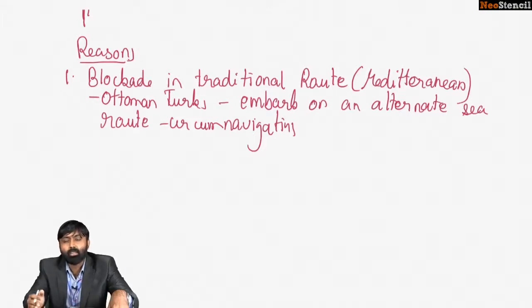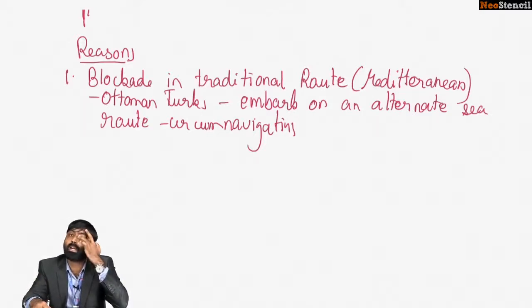Because by the 15th century, the Ottomans had firmly established their power in the Mediterranean. In the 16th century, they had completely blockaded the sea route. So there was no alternate sea route. That is why the Genoese and the Venetian traders, or the Portuguese Empire, decided to embark on a journey to find an alternate sea route so as to undertake direct trade with India, which was considered to be one of the most potential markets or producers for the European nations, one of the most potential economic powers of the time.